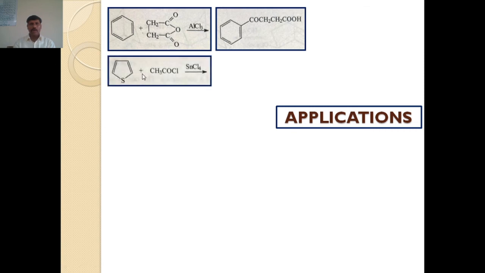Again, thiophene reacts with acyl chloride in the presence of tin chloride, and acylation takes place at the ortho position, or 2-position, of thiophene.